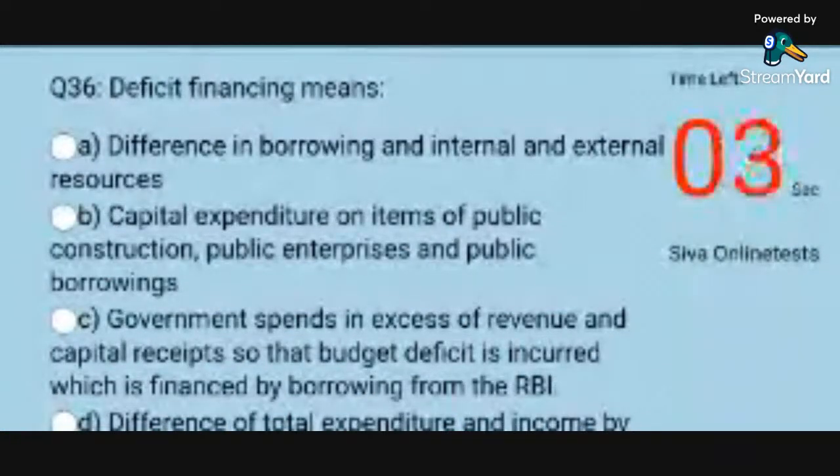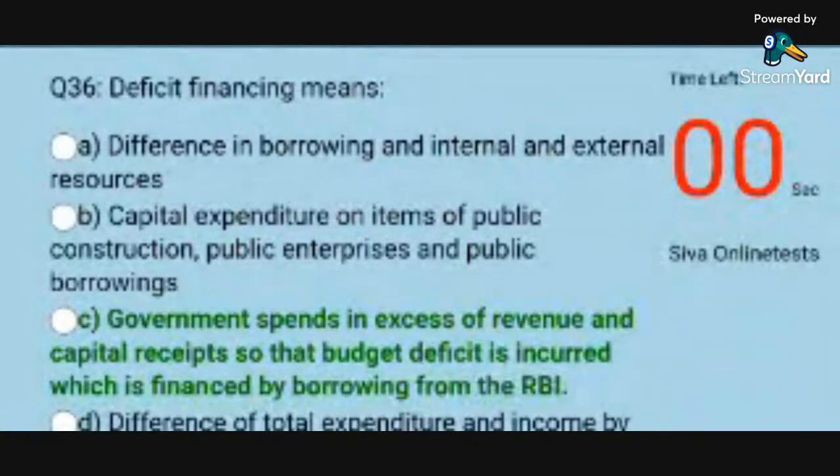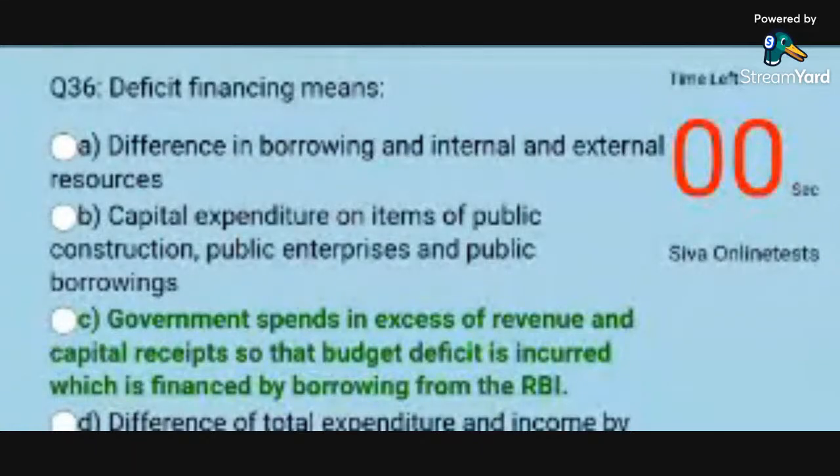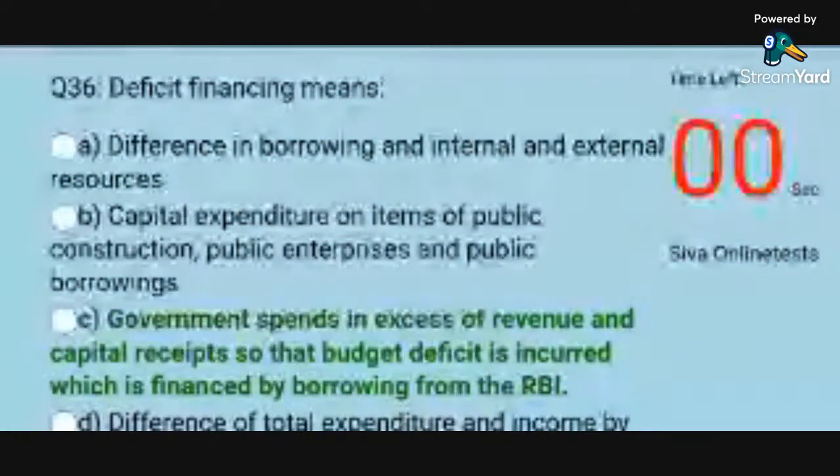C. Government spends in excess of revenue and capital receipts so that budget deficit is incurred, which is financed by borrowing from the RBI. D. Difference of total expenditure and income by revenue from all sources. Answer. C. Government spends in excess of revenue and capital receipts so that budget deficit is incurred, which is financed by borrowing from the RBI.